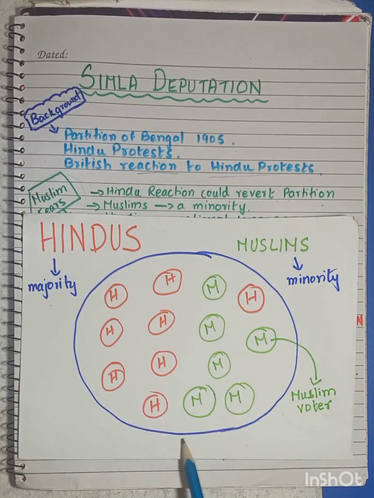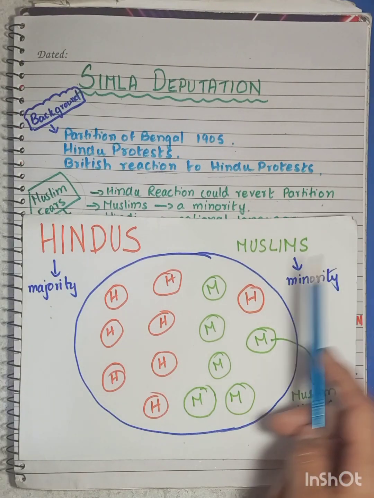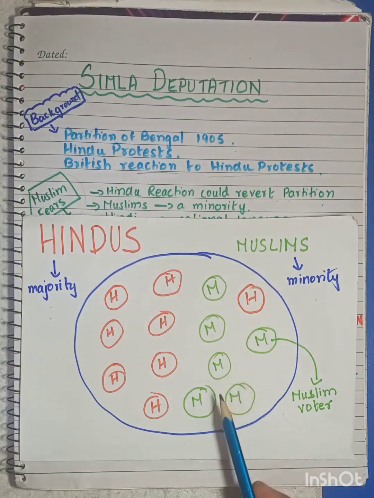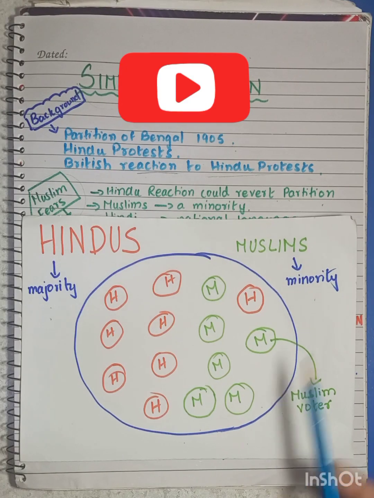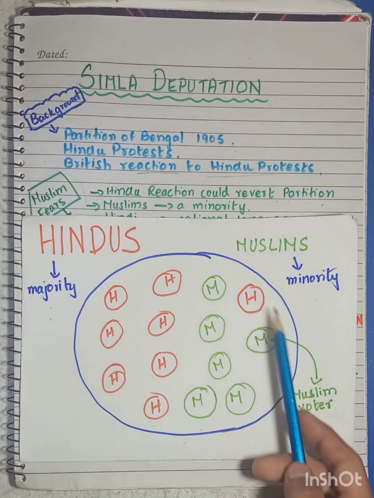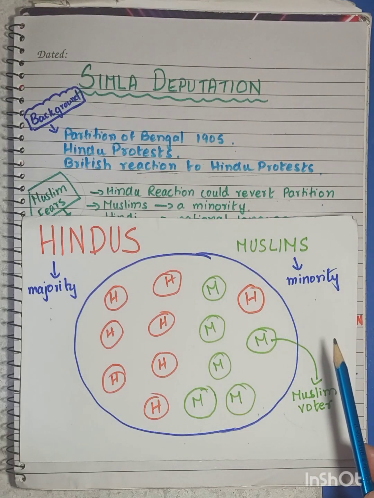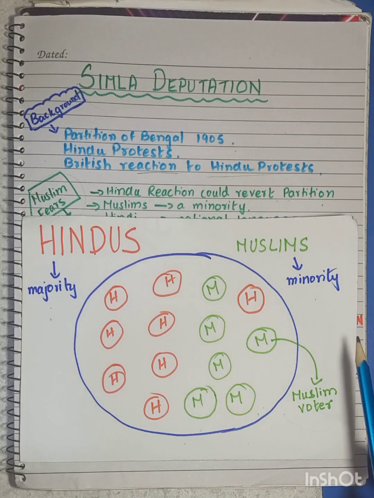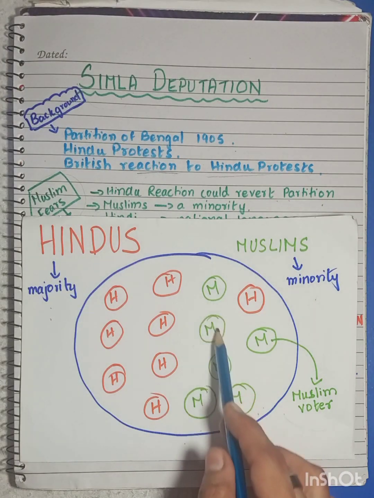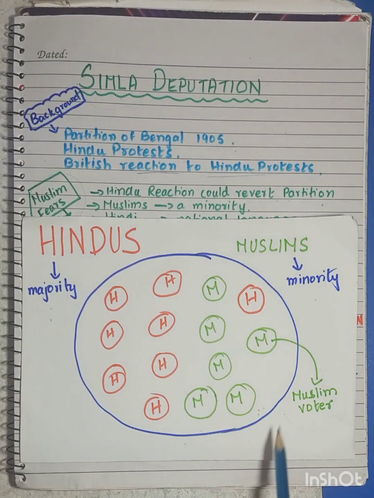Supposing this is a local body, and the Hindus are in a majority and the Muslims are in a minority. Naturally, the Hindus would have a large number of seats, and the Muslims would have fewer seats or no seats at all. So this was the demand that the Muslims had made, that the Muslims should be given a higher percentage of seats than their percentage of the population. And secondly, they were also asking that the Muslim representatives should have reserved seats in the local bodies.